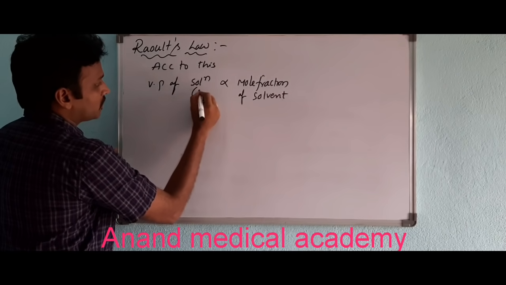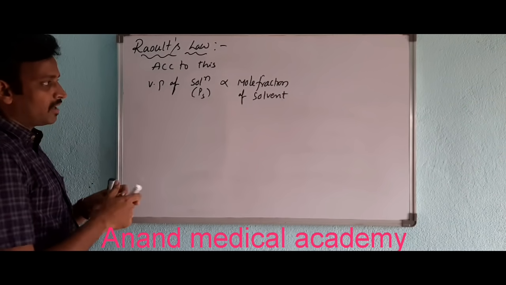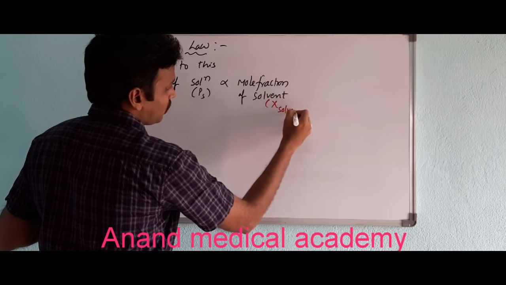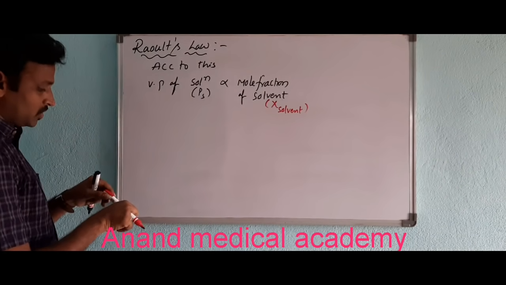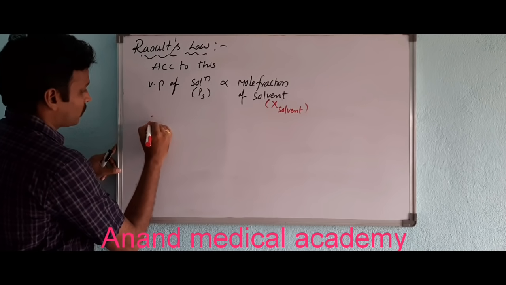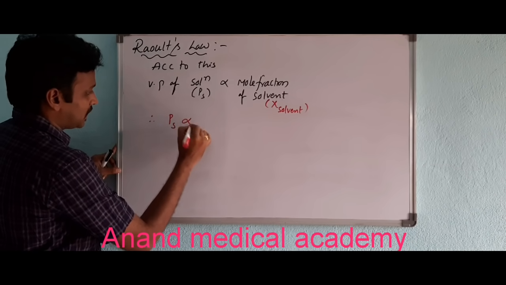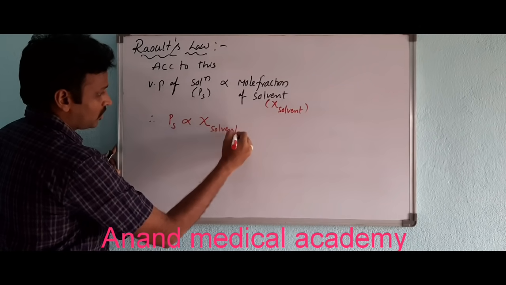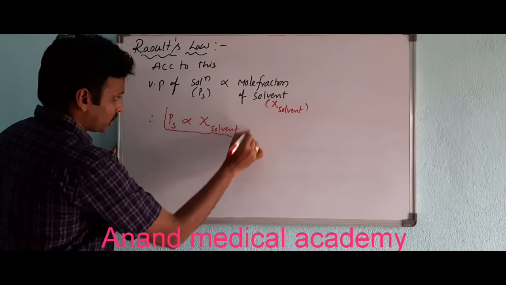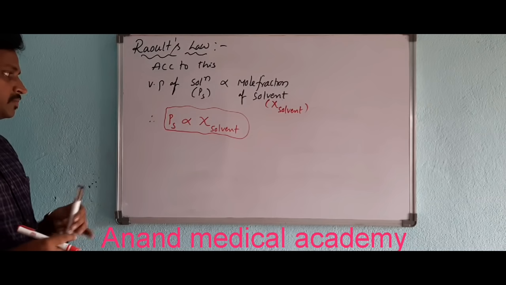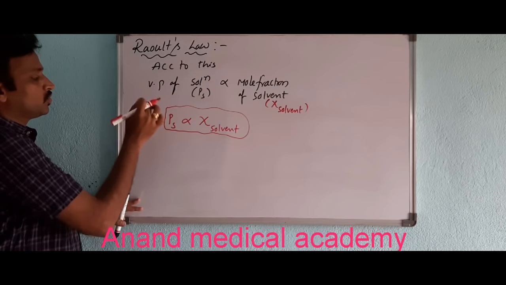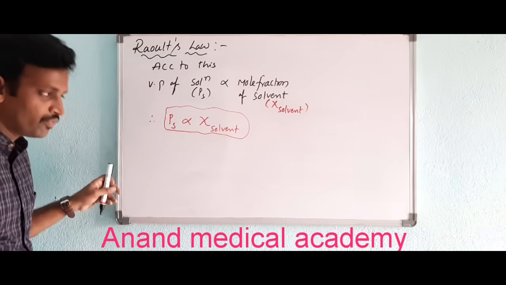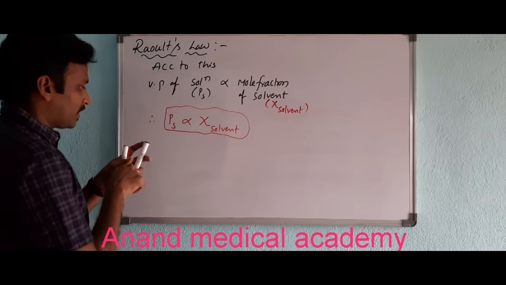The vapor pressure of solution we denote as Ps, and the mole fraction of solvent we discussed previously. Therefore, Ps is directly proportional to the mole fraction of solvent. This is the simple way to understand Raoult's law. According to Raoult's law, the vapor pressure of a solution is directly proportional to the mole fraction of solvent.